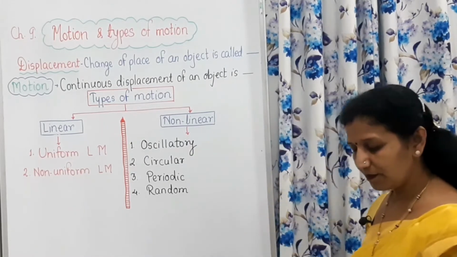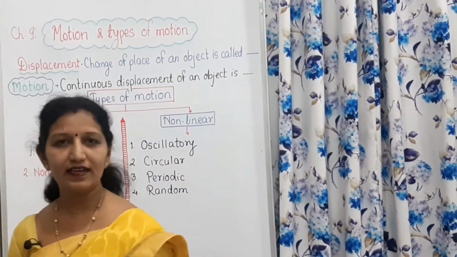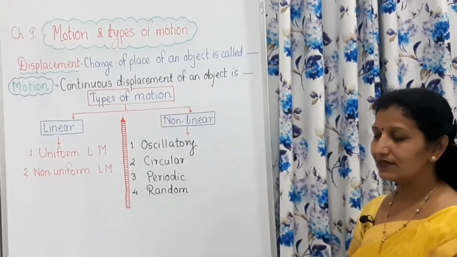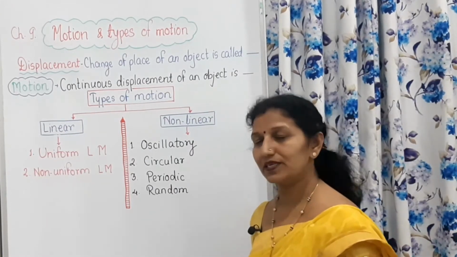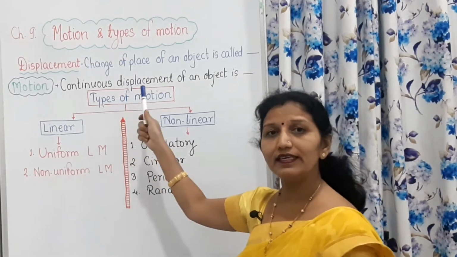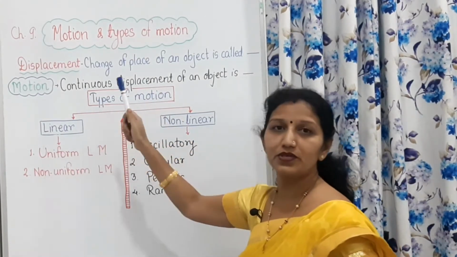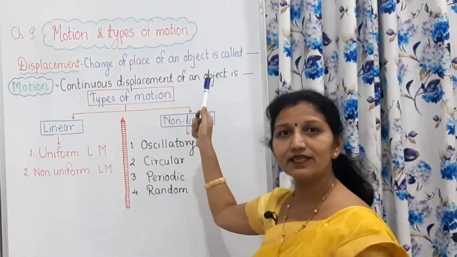Suppose, for example, I am going to this place and now again I am going backward from this place. This is displacement. And if this displacement goes on again and again continuously, it is called motion. Continuous displacement of an object is called motion.